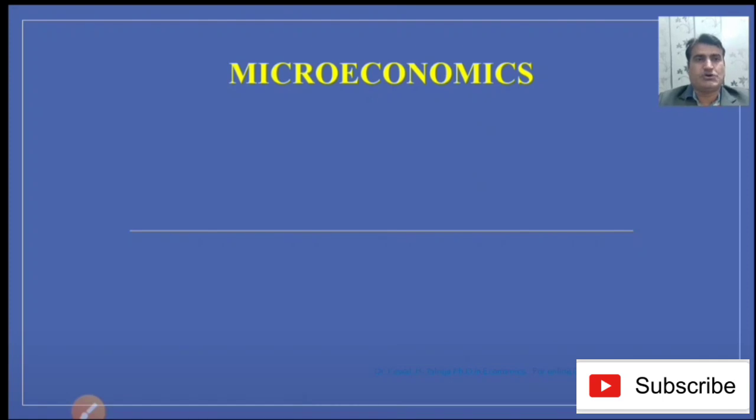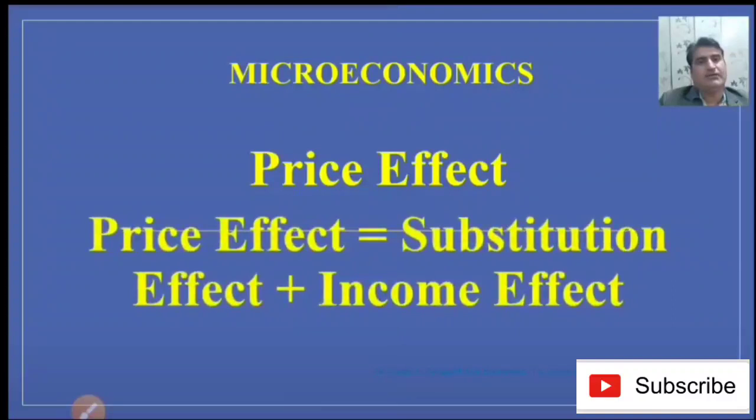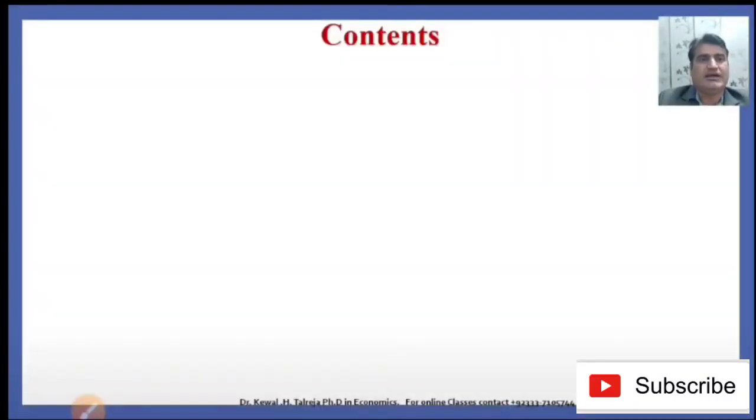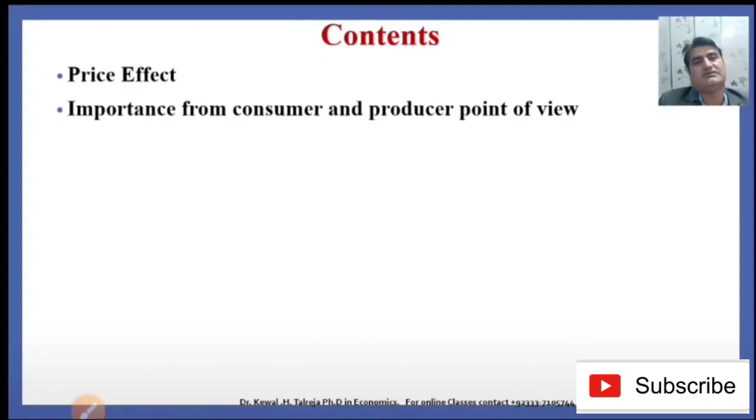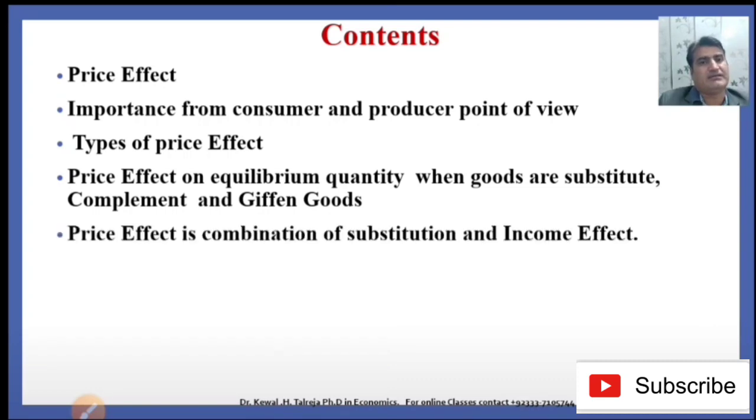So today our topic is price effect. Price effect is the aggregate of the substitution effect and income effect. So in this lecture we will learn what is price effect, what is the importance of price effect from consumer and producer point of view, and what are the types of price effect. Price effect on equilibrium quantity when goods are substitute, complement and Giffen goods. How price effect is a combination of substitution and income effect. So these are the contents.